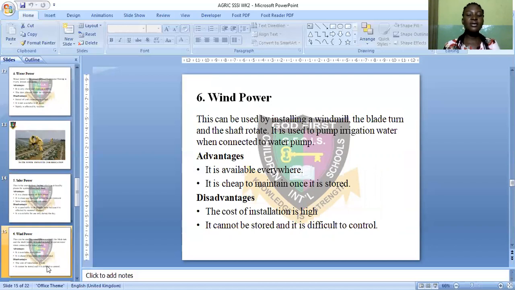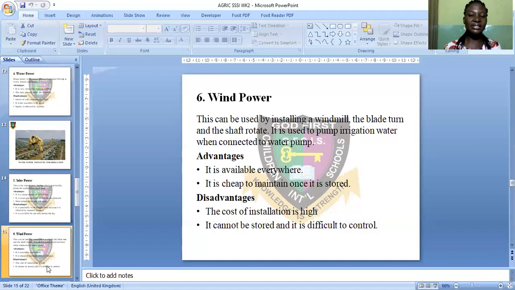Now, the next farm power is wind power. Wind power can be used by installing a windmill. The blade turns and the shaft rotates. It is used to pump irrigation water when connected to a water pump. Yes, the windmill, when connected to a water pump, can be used to pump water.